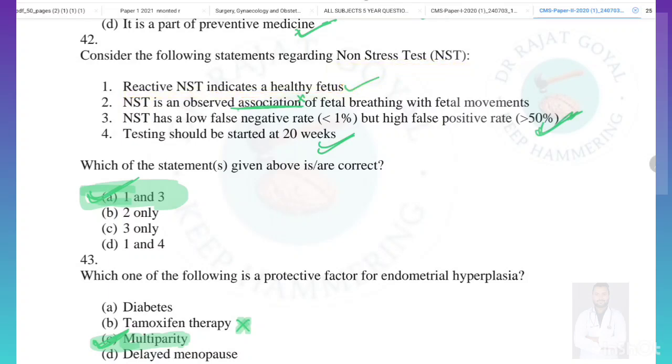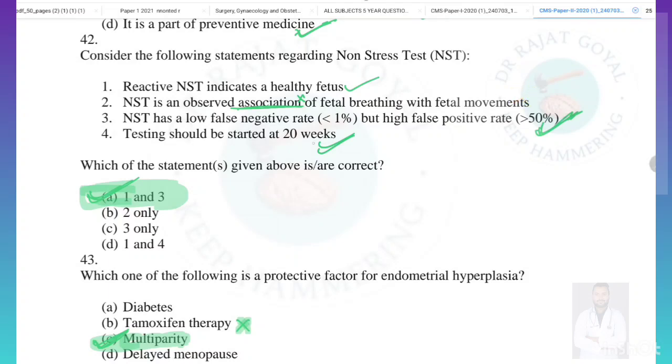NST is an observed association of the fetal breathing with the fetal movement. So there is not any observed association between the fetal breathing and the fetal movement. We include these both in the NST, but there is no association, so this is not a correct option.